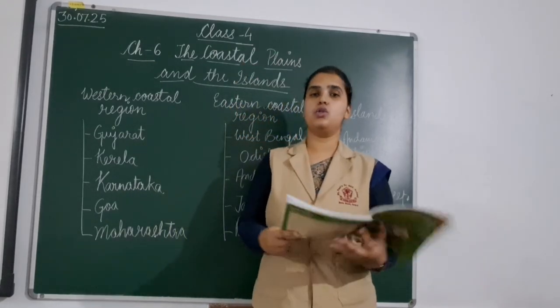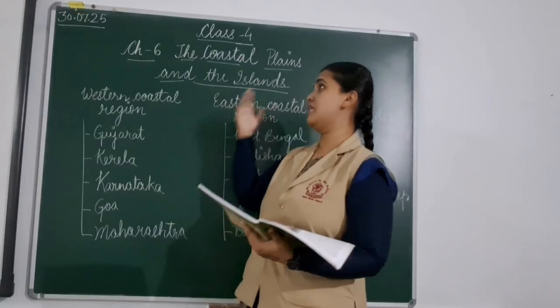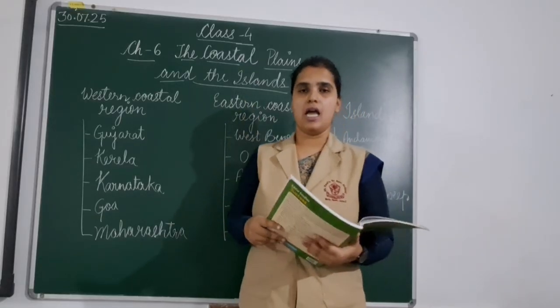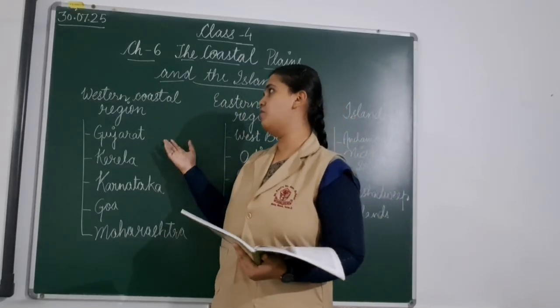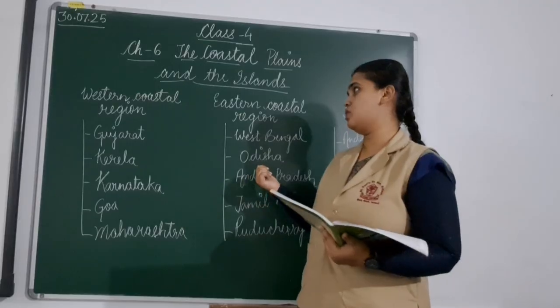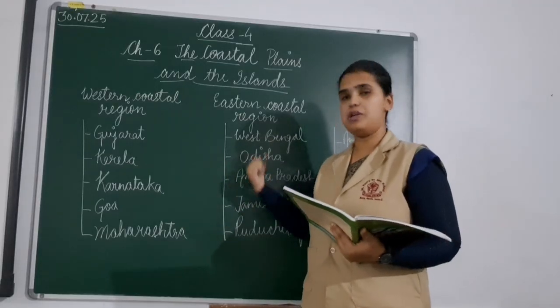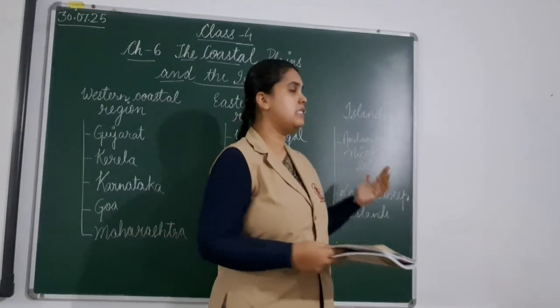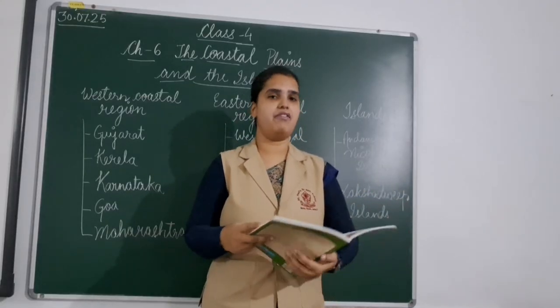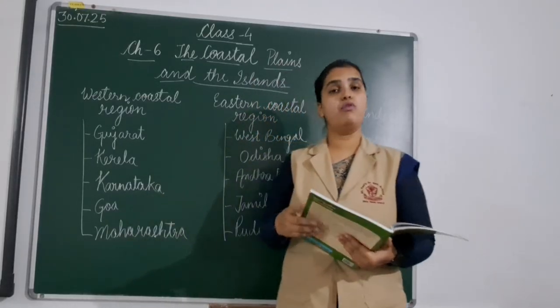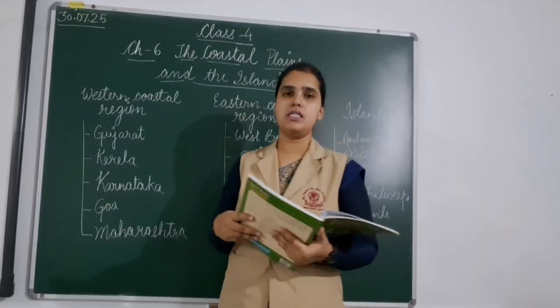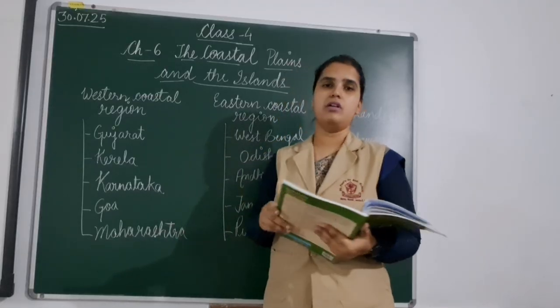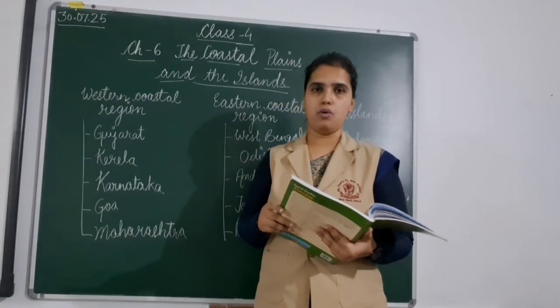Today we are going to continue with chapter 6, Coastal Plains and the Islands. We have already studied the Western Coastal Region, the Eastern Coastal Region, and the states that come into these regions. Today we are going to move to the next topic, that is, the islands that we have in India. But before moving to that, let us revise what we have learned till now.